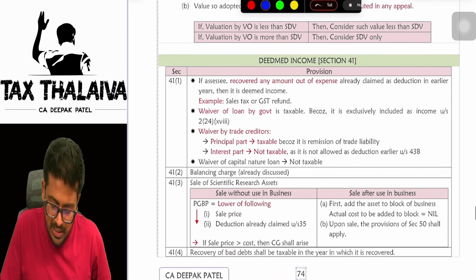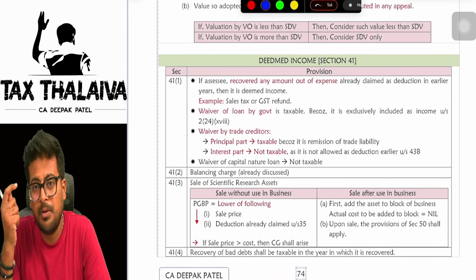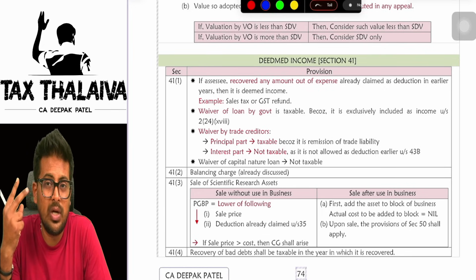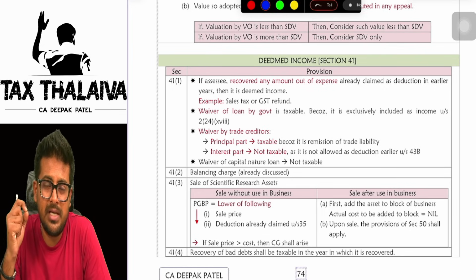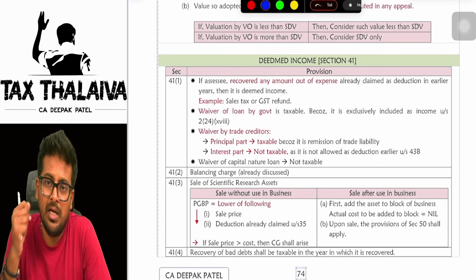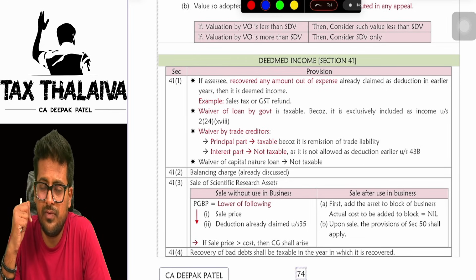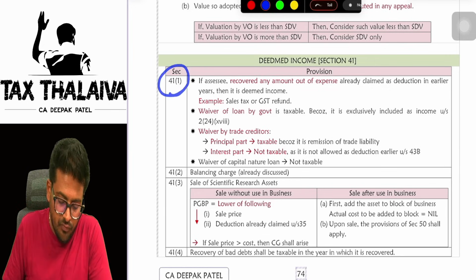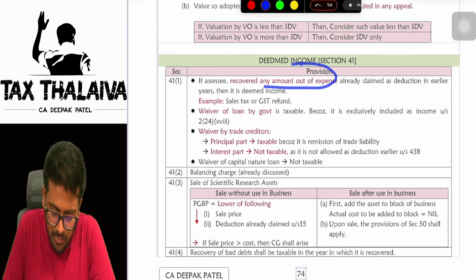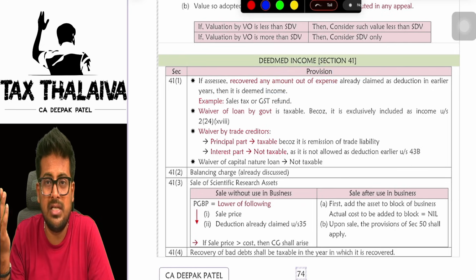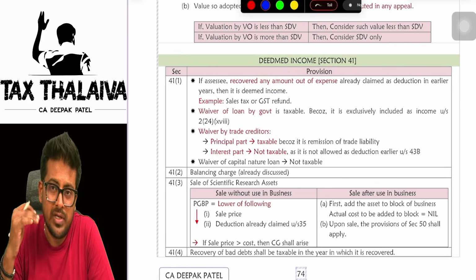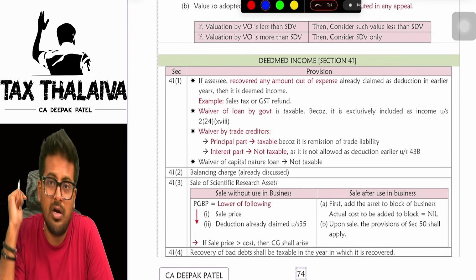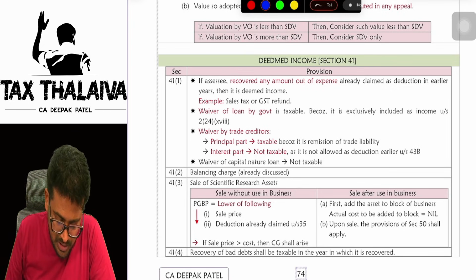Got it? Next, there is a concept of deemed income. If you remember, when I started the topic, I told there are two sections which actually speak about income under the head PGBP. One is section 28, the list of items which we saw. The other is section 41. In section 41(1), what does it say? Recovery of any amount of expenditure already claimed. Let's say, for example, GST expenditure you first showed in your books of account, but later on you got a GST refund. Then that will be considered as income.